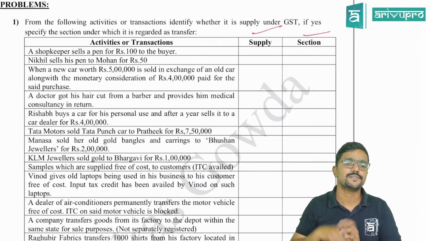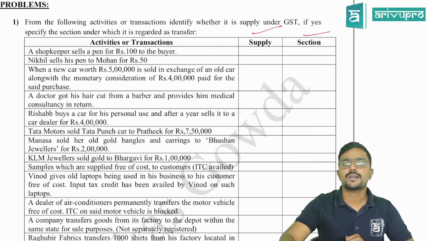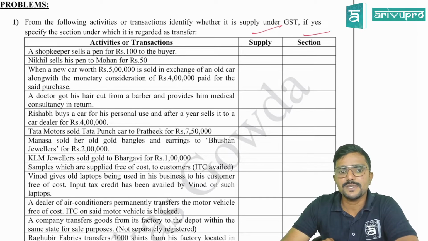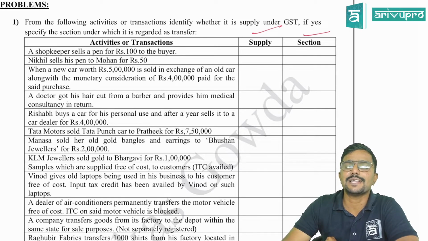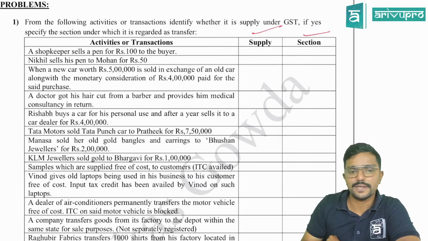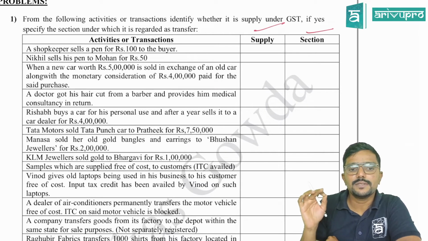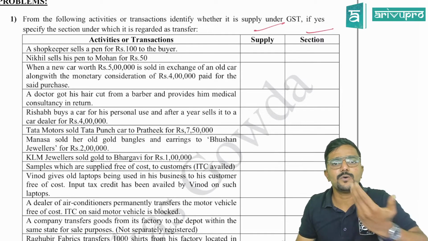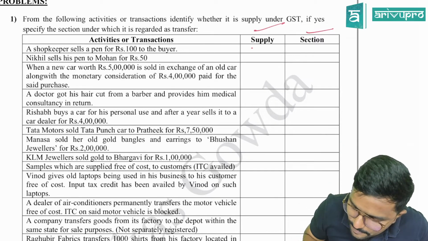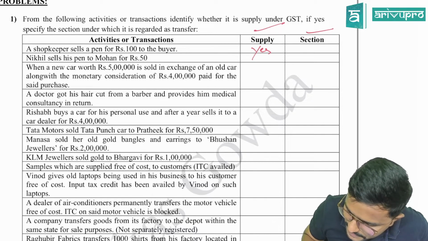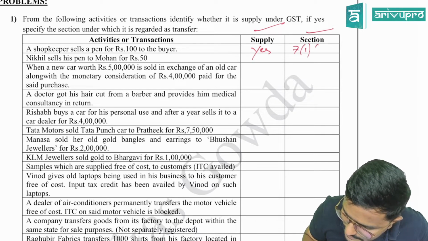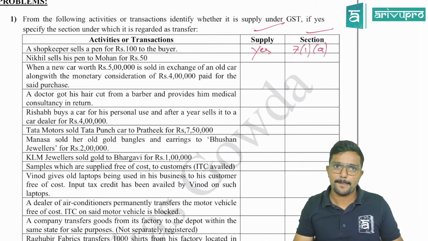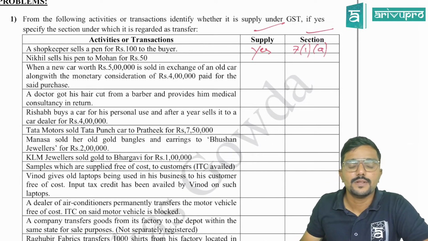Fine? Chalo, guys. From the following activities or transactions, identify whether it is a supply under GST. If yes, specify the section under which it is regarded as supply. Fine. A shopkeeper sells a pen for 100 rupees to a buyer. Is it a supply? Yes. It is in the course or furtherance of business. Yes, it is a supply. As per which section? 7.1a, because there is a consideration. Clear? Yes, sir. Next.